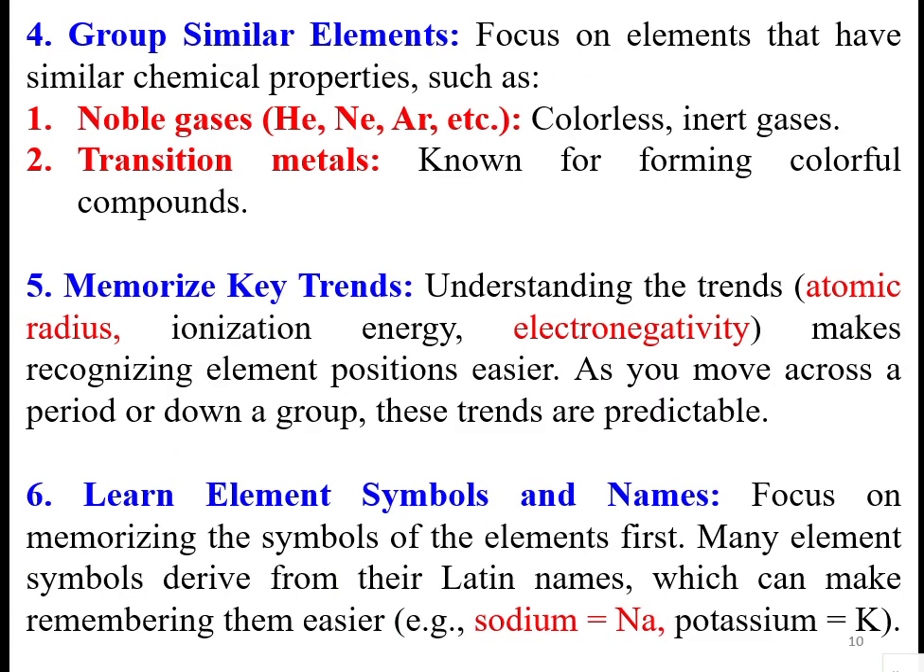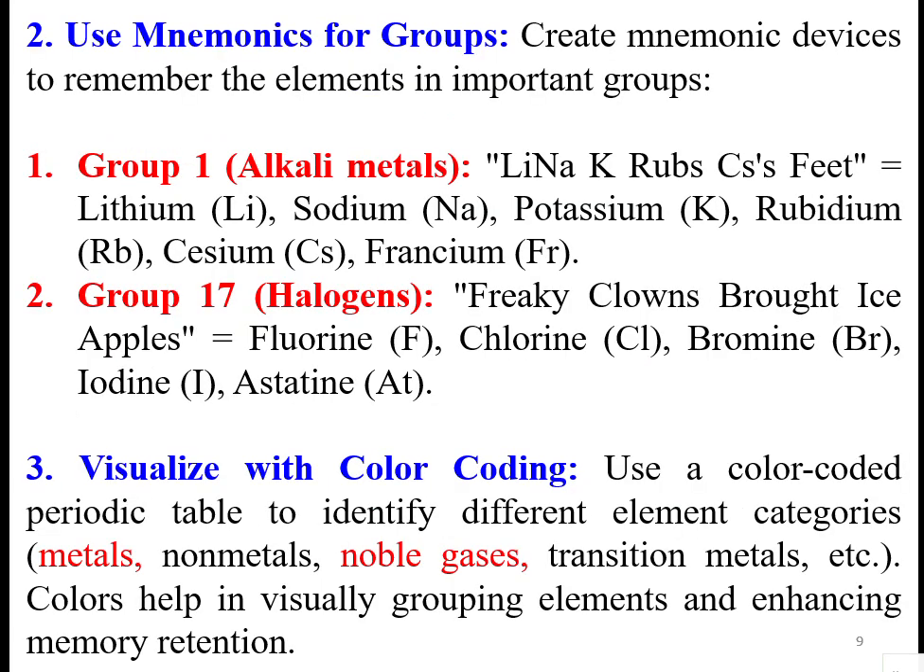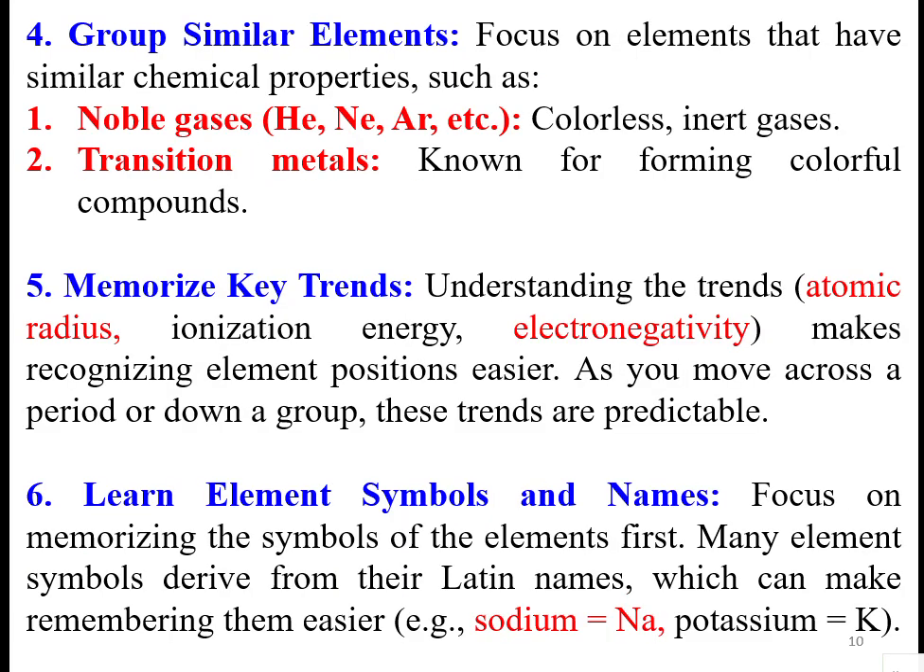Then group similar elements that have similar chemical properties, such as noble gases. Usually we call noble gases colorless, and another name for noble gases is inert gases, like helium, neon, argon, etc. And transition metals are known for forming colorful compounds. You know very well about transition metals, we have already studied them. So using these colorful compounds, we can easily remember them.